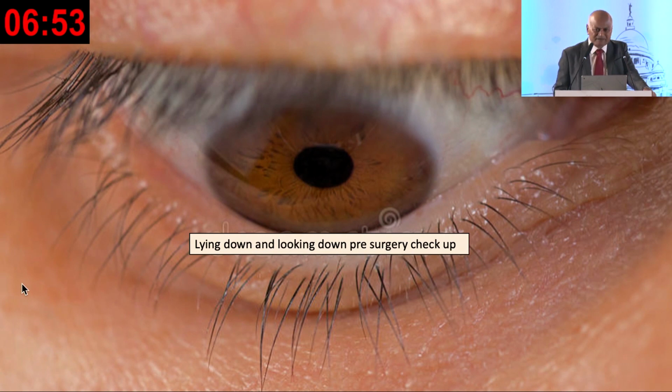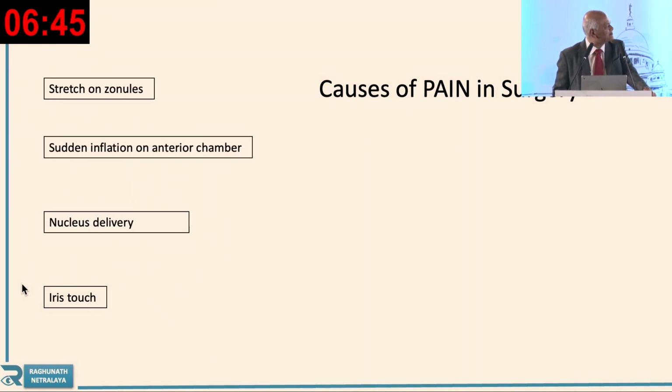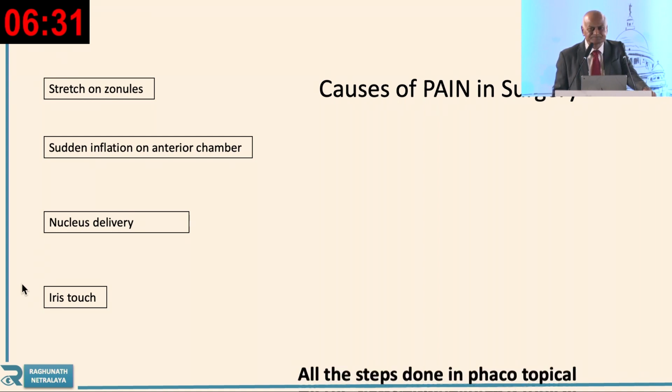You will have to check properly whenever you are operating on a patient, and you know the causes of pain in the surgery: the zonules stretch, sudden inflation of the anterior chamber, nucleus delivery, and iris touch. These are the 4 reasons where you get pain when you are operating.